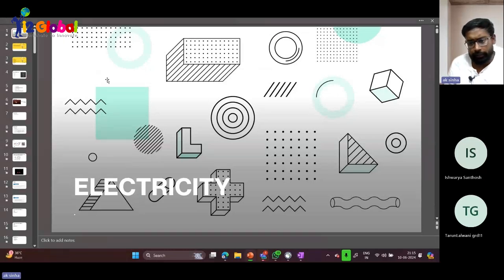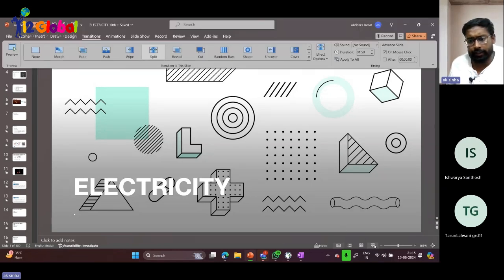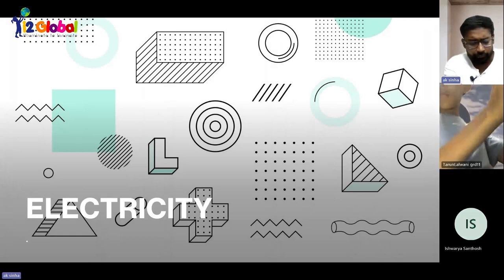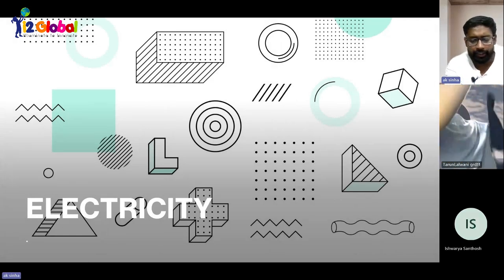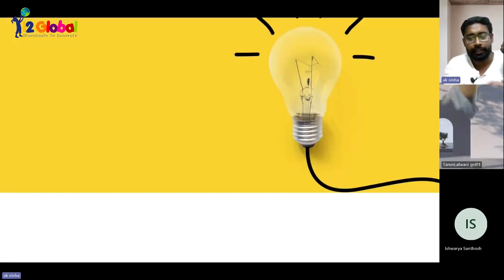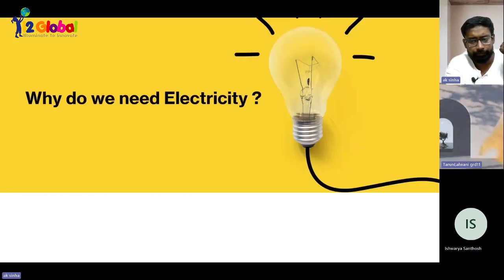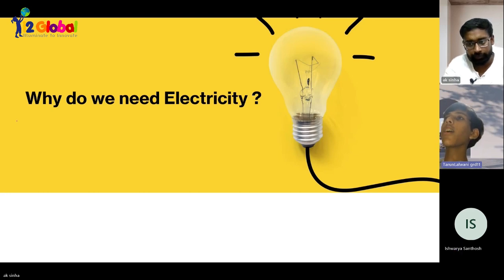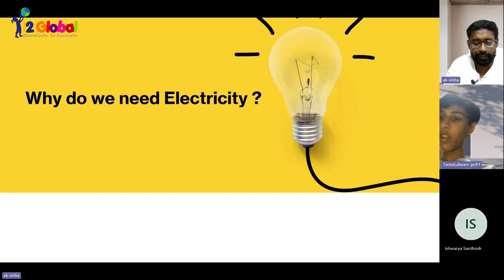So the first question is here, beta, related to electricity, which is our next chapter. A basic fundamental question: if we are starting electricity, what is the use of electricity? Where do we use electricity? We use electricity for entertainment, for communication, for transportation, for society's needs.